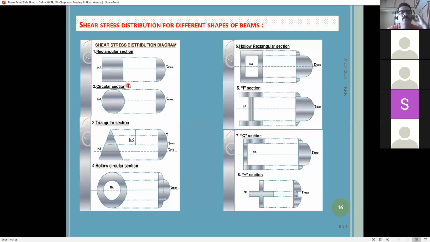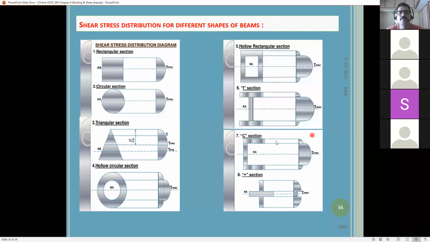And if you see the shear stress distribution, how it will happen is zero at both extreme fibers, as we know, because A becomes zero here. A is nothing but the area from where you are finding the shear stress to the nearest extreme fiber. Suppose you are finding the shear stress here, always at the extreme fiber A is zero. Suppose here also, the nearest extreme fiber is this, so it is zero. That's why these values become zero, but it is always maximum at the neutral axis. Everywhere, the neutral axis is maximum and the extreme fiber is zero. So same thing, if you give any shape of cross section, you will find the extreme fiber is zero and your neutral axis is maximum. All right, so this you have to remember.